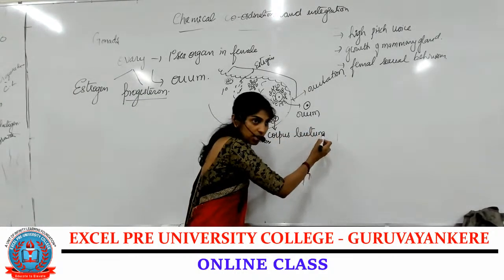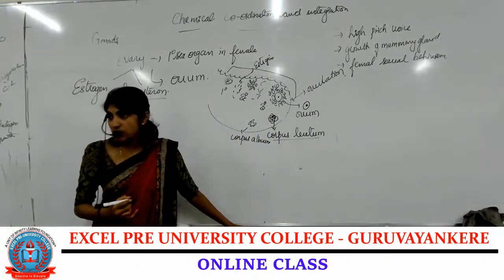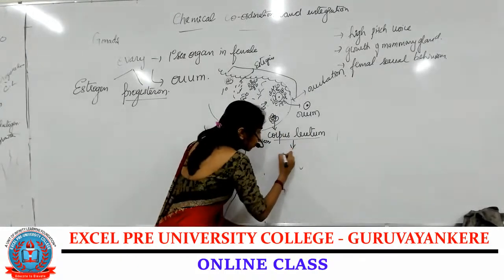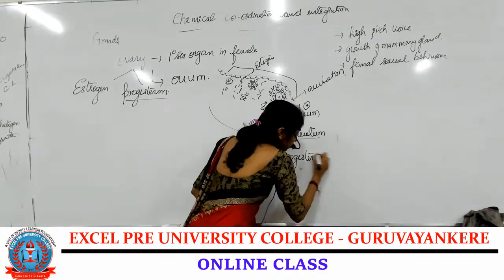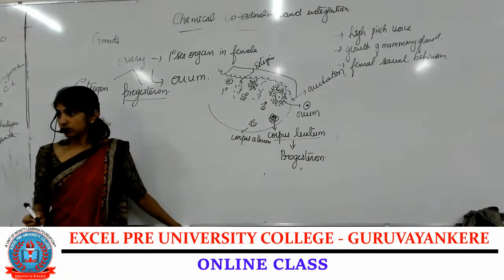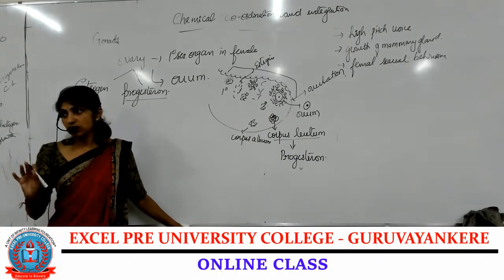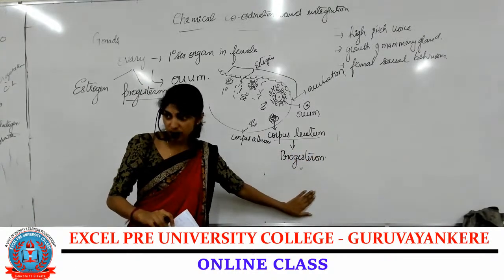Along with that, I have told you the ovary also secretes one more hormone called progesterone. Once the ovum is released, the structure corpus luteum is formed. This corpus luteum secretes a hormone called progesterone.